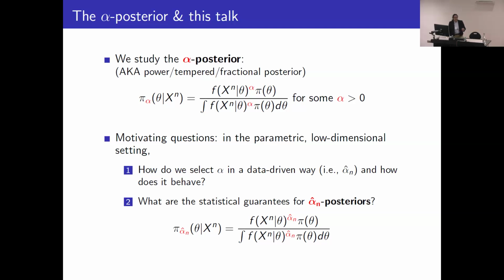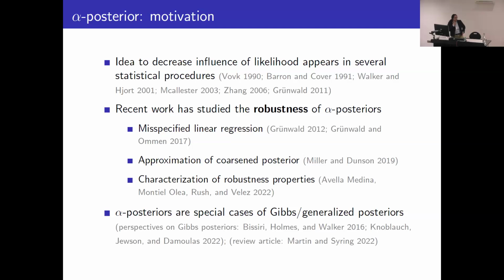One sub-question of this is, how should we select the alpha in a data-driven way, and when we do so, how does that selected parameter behave? And then the second question is what does that imply in turn for the resulting alpha hat posterior? What kind of statistical guarantees can we recover from selecting the alpha in a data-driven way?